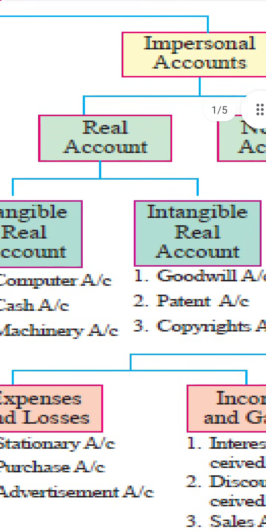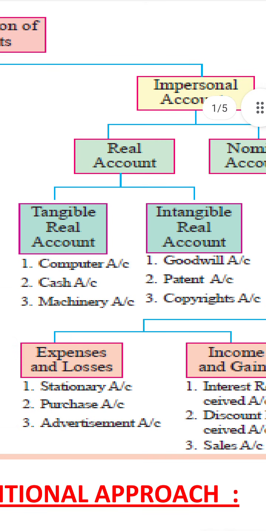So real accounts are of two types: tangible real account and intangible real account, or you can say tangible assets and intangible assets. Hope students you are clear on this point. So impersonal also is segregated into two parts: real account and nominal account.